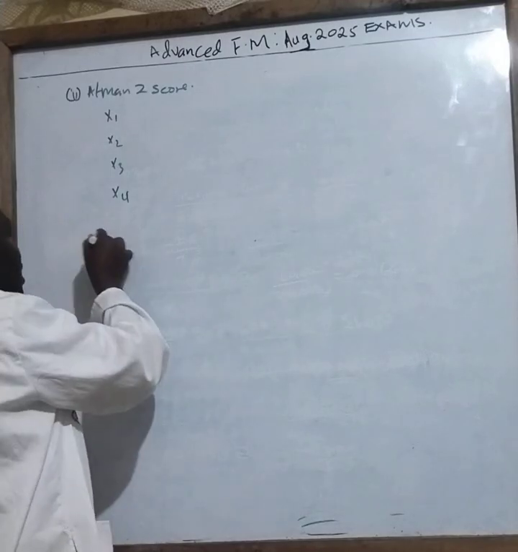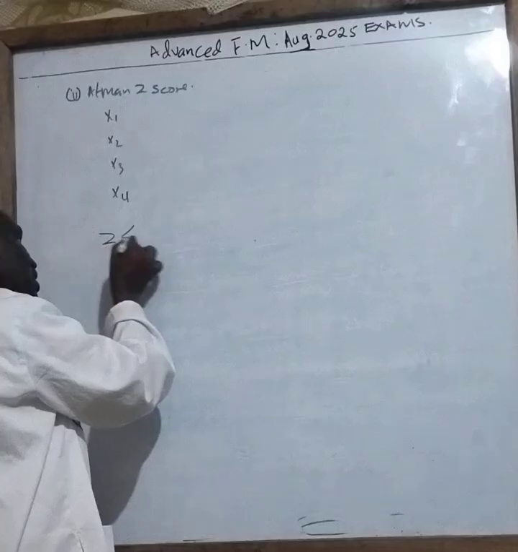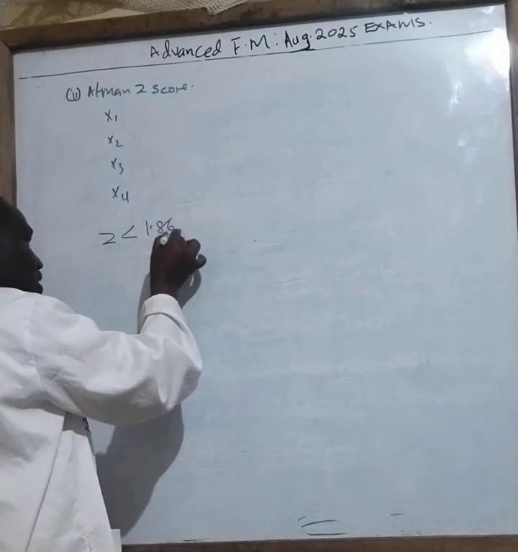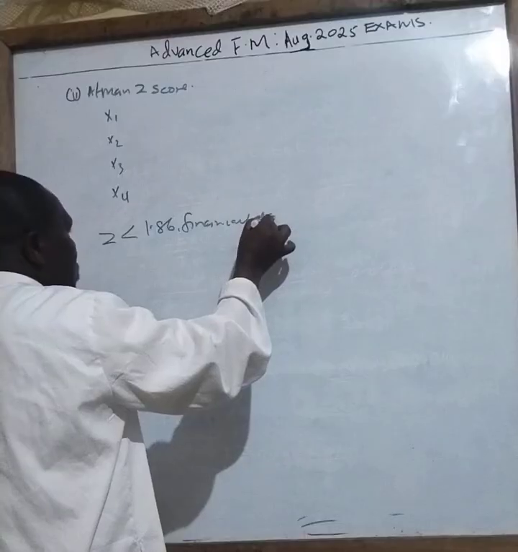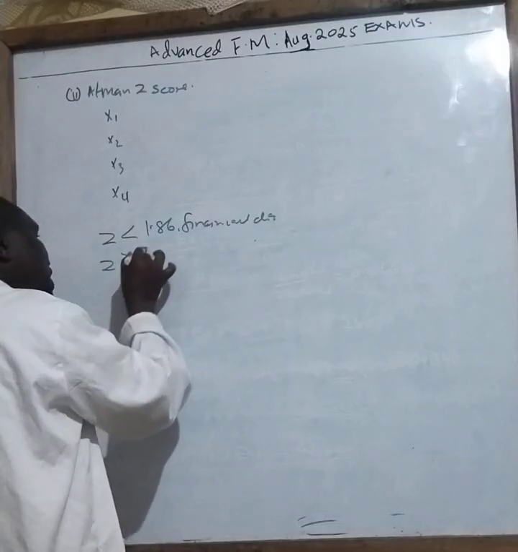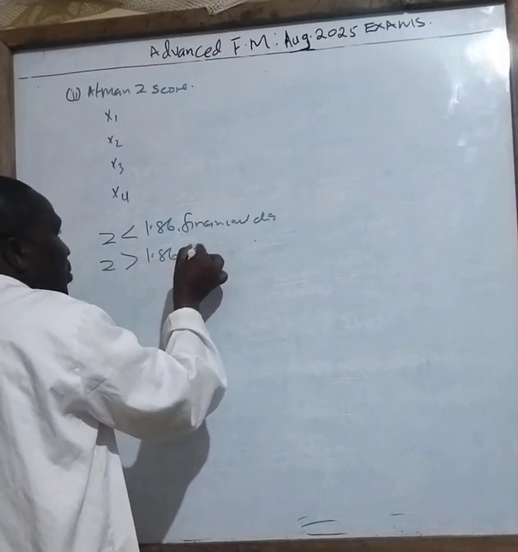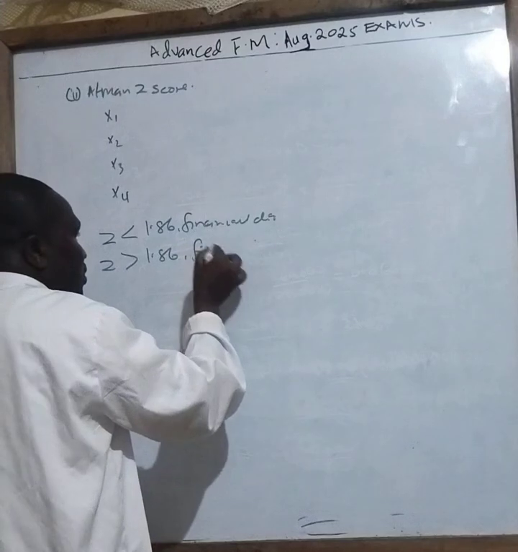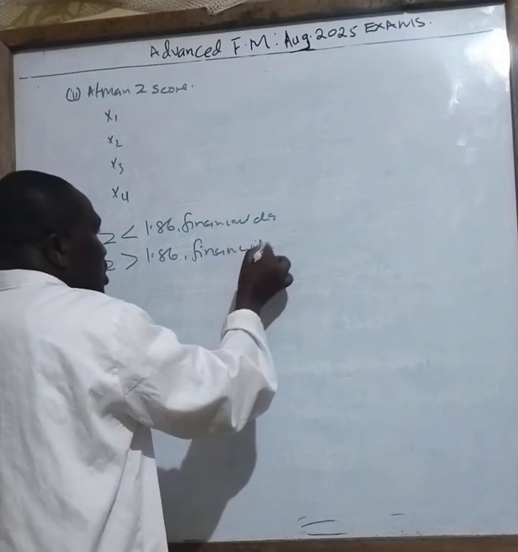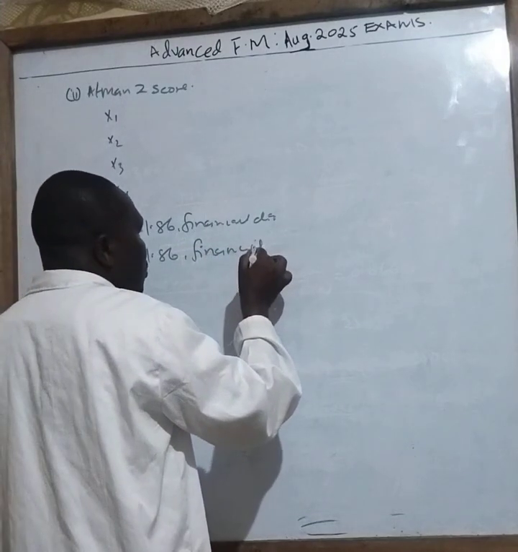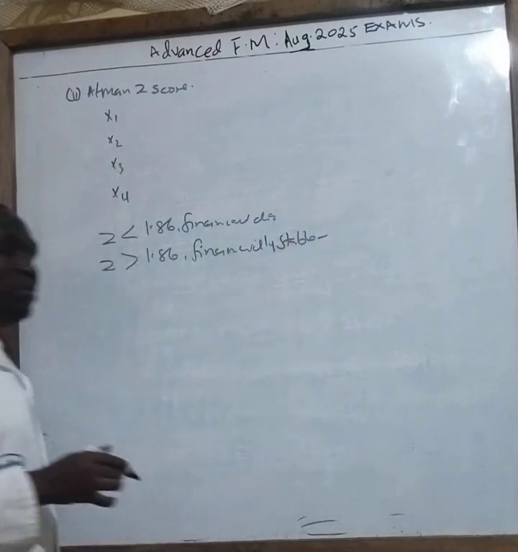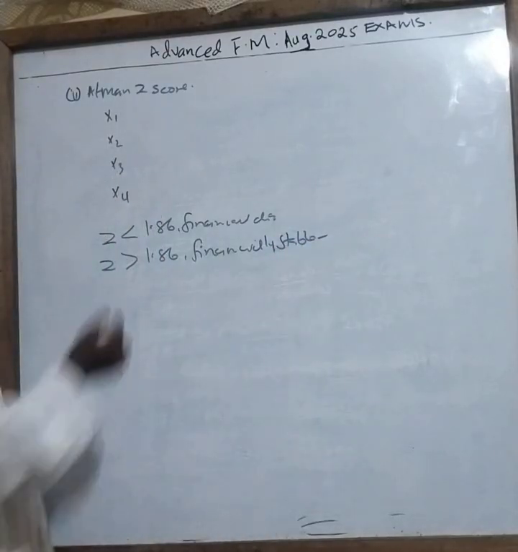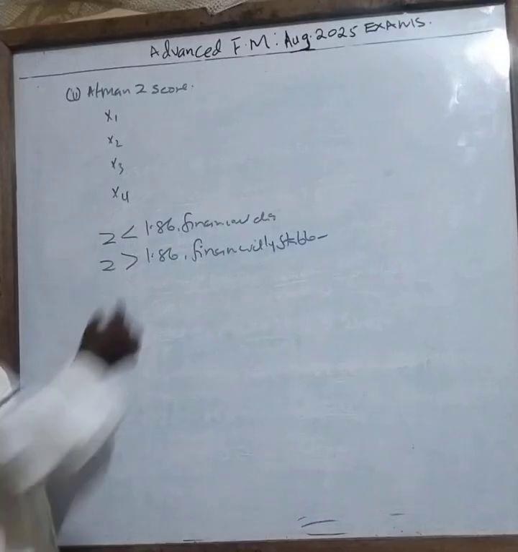Now, in this case, if Z is less than 1.86, the company is in financial distress. But if Z is greater than 1.86, the company is financially healthy, financially stable. You can just say stable. It means it's able to meet the needs.